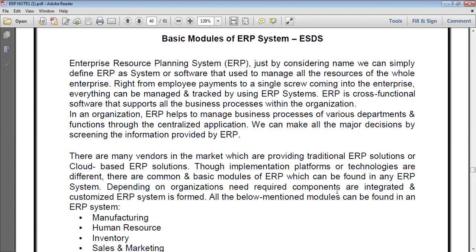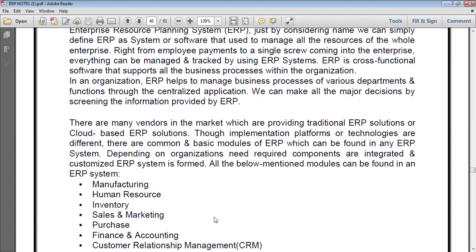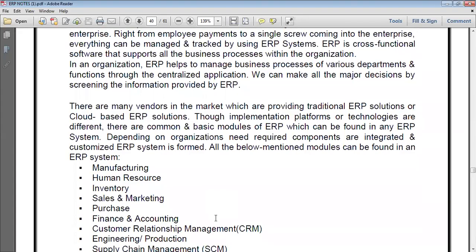These are the modules which can be found in an ERP system. Depending on the organization's requirements, the components are integrated and a customized ERP system is formed. So in which sector are we using ERP modules most? All the below mentioned modules can be found in an ERP system.